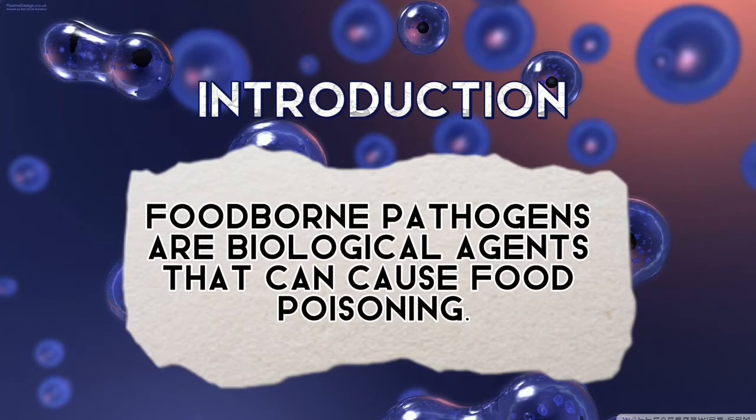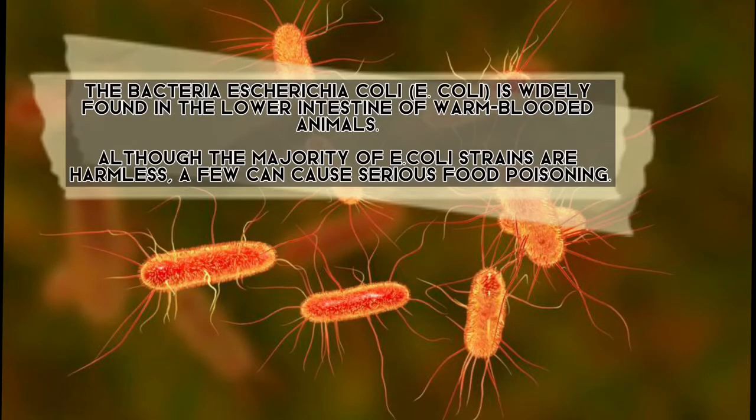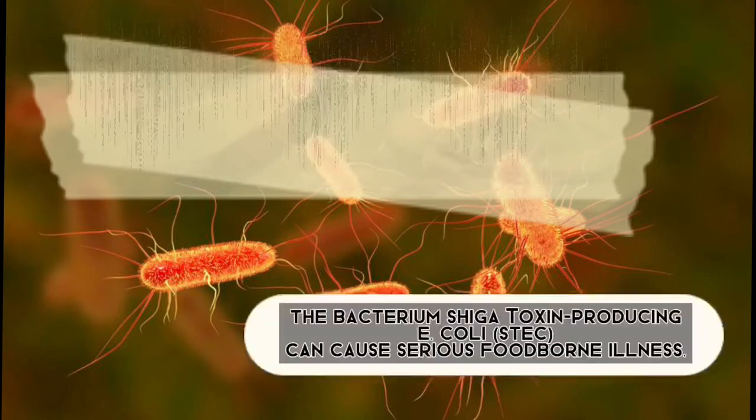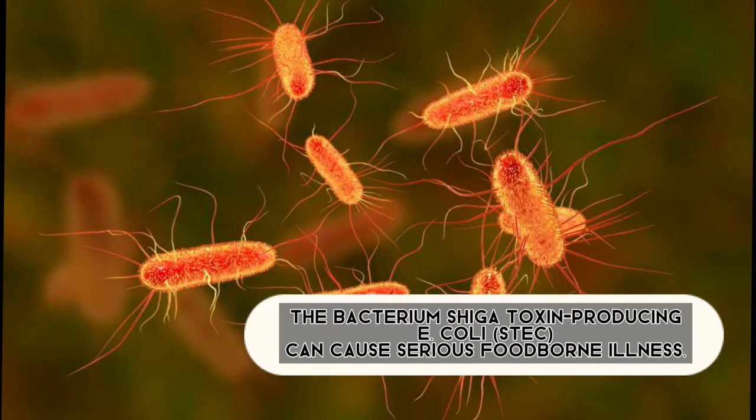To begin, foodborne pathogens are biological agents that can cause food poisoning. For your information, there are many types of foodborne pathogens, and one of them is E. coli. The bacteria E. coli is widely found in the lower intestine of warm-blooded animals. Although the majority of them are harmless, a few can cause serious food poisoning. For example, the bacterium Shiga toxin producing E. coli, which is STEC, can cause serious foodborne illness.